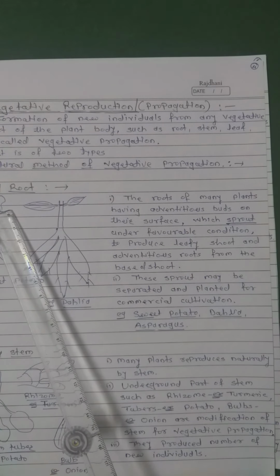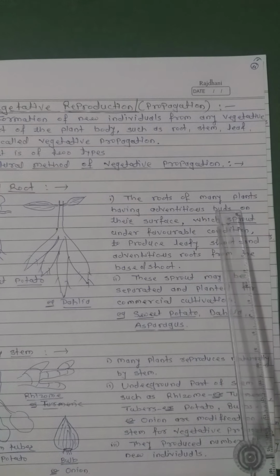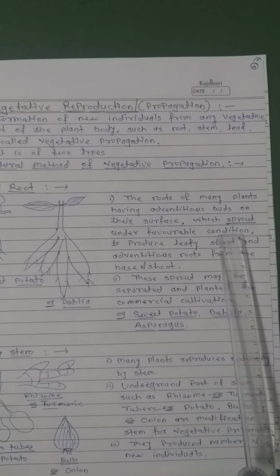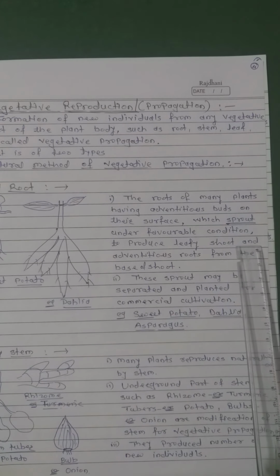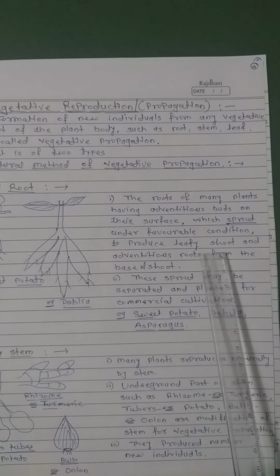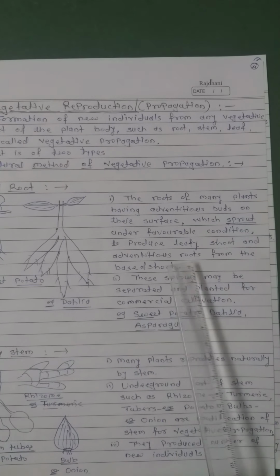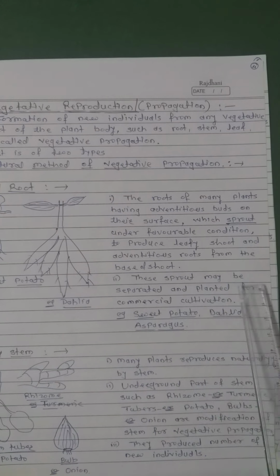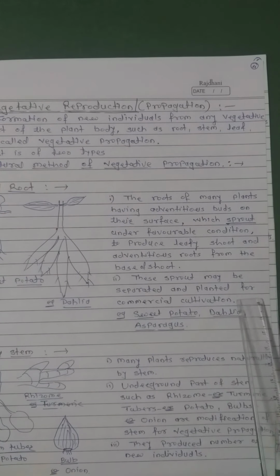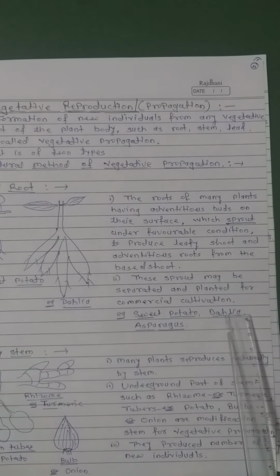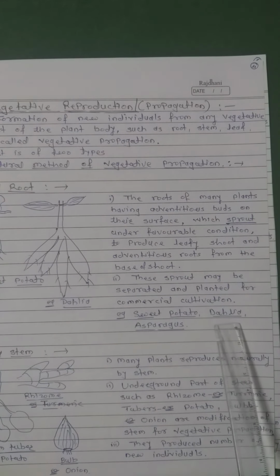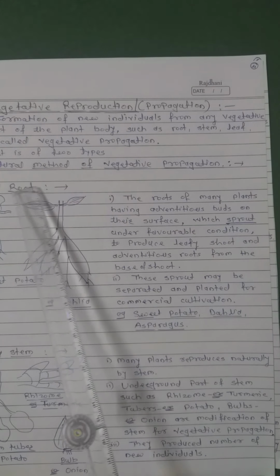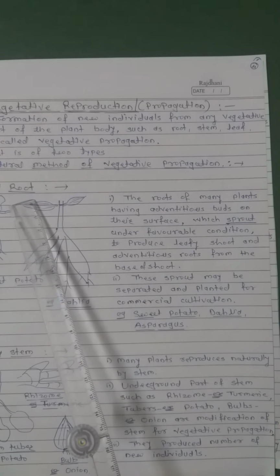First one, by root. The root of many plants has adventitious buds on their surface which sprout under favorable conditions to produce leafy shoot and adventitious roots from the base of the shoot. These sprouts may be separated and planted for commercial cultivation. Sweet potato, dahlia and asparagus are examples of the natural method of vegetative propagation by root.